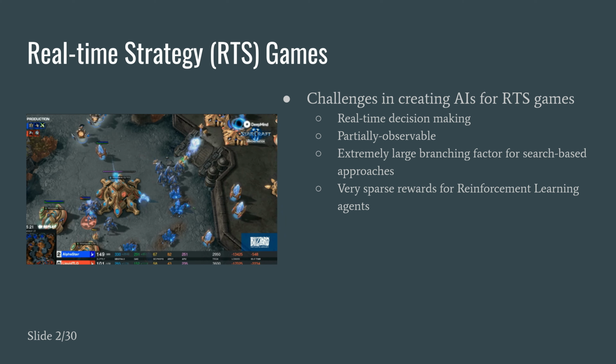Second, RTS games are partially observable, which means the AI will have limited information to make decisions from. Third, RTS games have an extremely large branching factor for search-based approaches. This makes it difficult to directly apply methods such as Monte Carlo tree search. Fourth, RTS games have very sparse rewards for reinforcement learning agents, which is the problem that we're going to try to address in this paper.